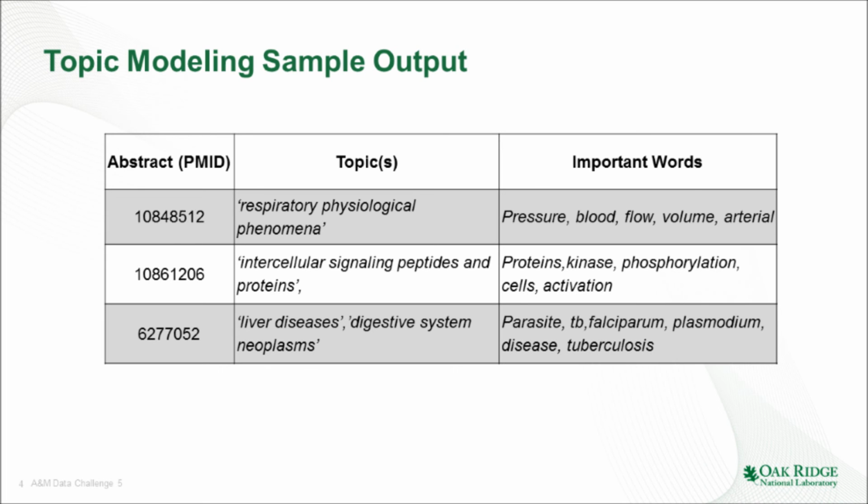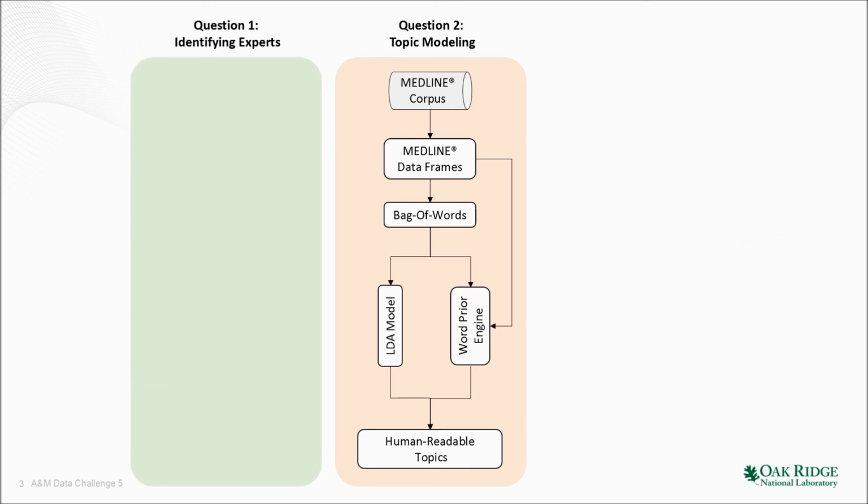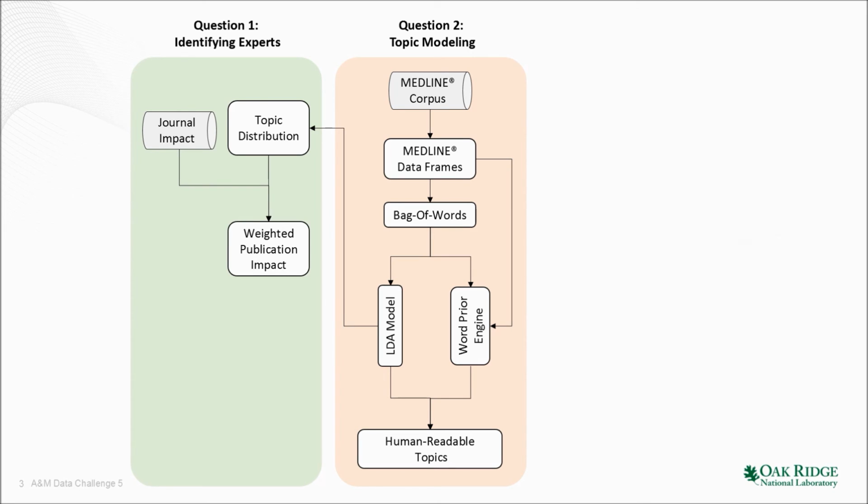A sample output from this algorithm includes the topics discussed in the publication and important words from the abstract associated with those topics. In question 1, from the LDA model, we use topic distributions for each document multiplied by the journal impact factor to generate the weighted publication impact matrix.